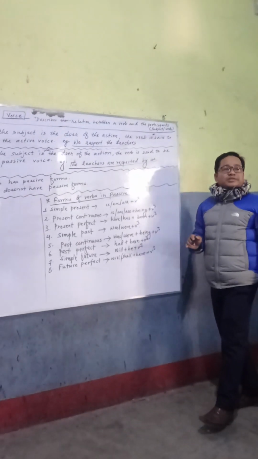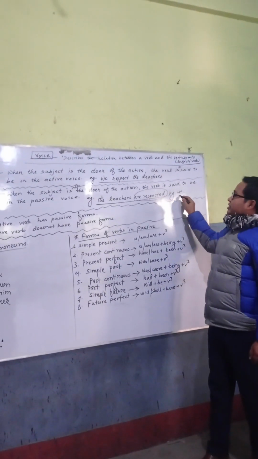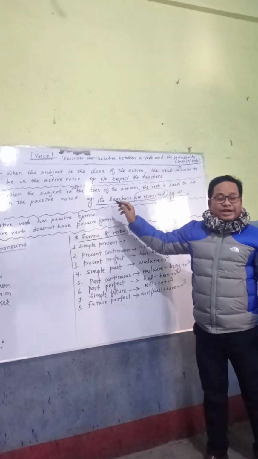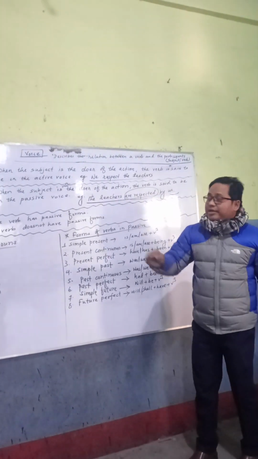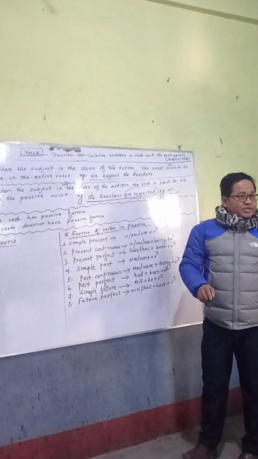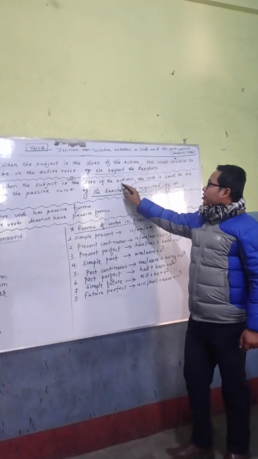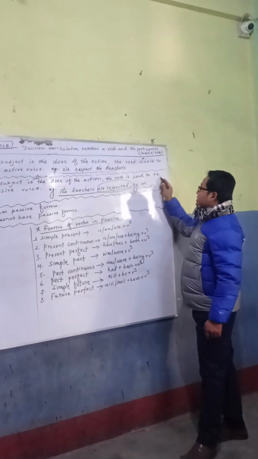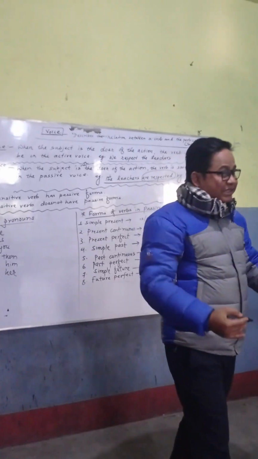respected by us. Look here now. Who does the work of respecting here? Us only, not the teachers. Here the subject, the teachers, does not perform any action. That's why the verb is in the passive voice. Once again, when the subject is not the doer of the action, the verb is said to be in the passive voice. Now come to another stage.